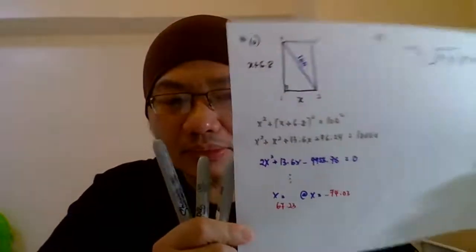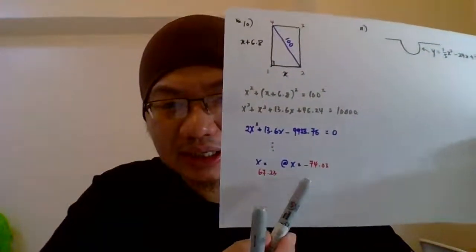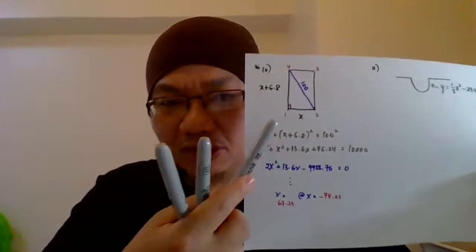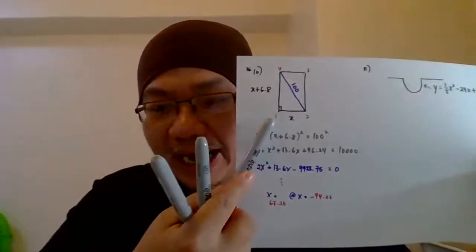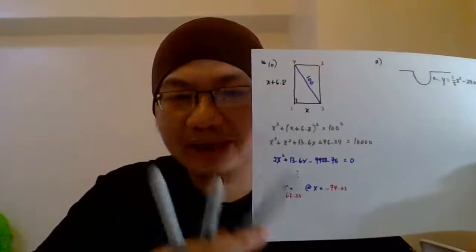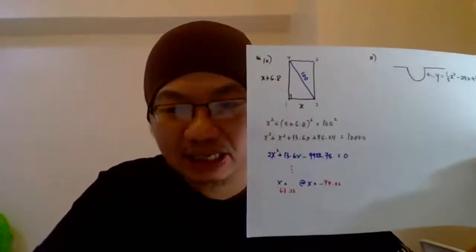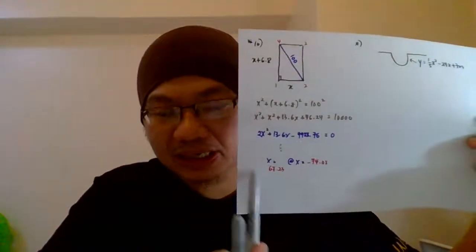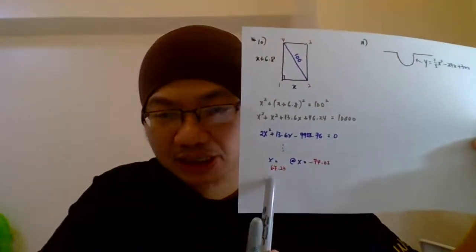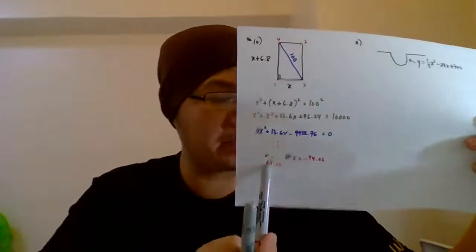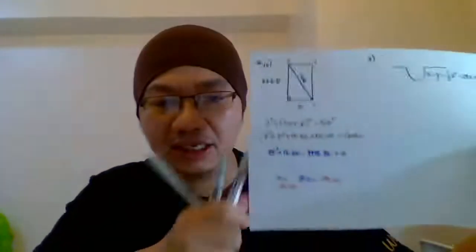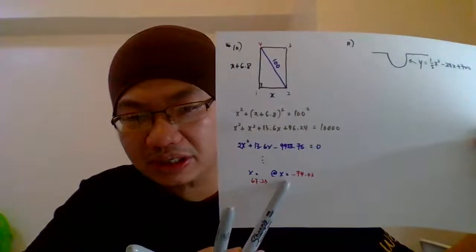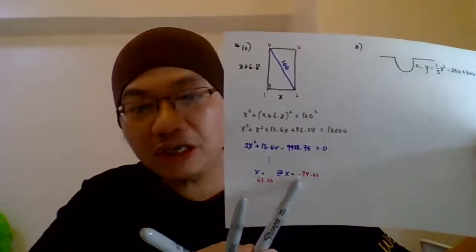Now you see here, we got two values of x. Now we go back to the question. The question is asking about the length of the door, right? When we talk about length, the length cannot be negative. Got two answers, positive and negative. So the actual answer, then you need to make a conclusion. The actual answer is 67.23. So this answer x equals negative 74.03, you need to write rejected.